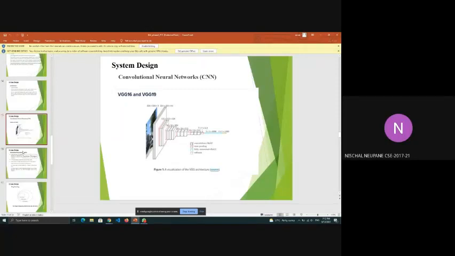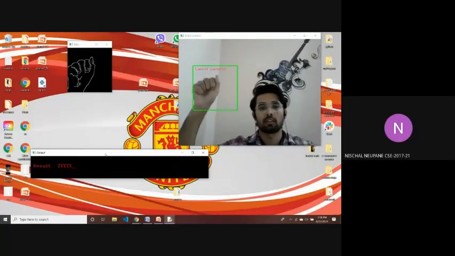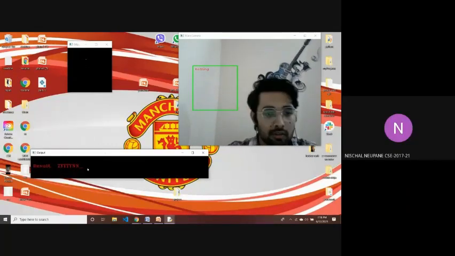There are various other architectures we could have used, such as AlexNet. But VGG16 and VGG19 are more precise compared to the others, like AlexNet, because they have more layers, and the precision increases because of that. Now, there are different layers in VGG16. If you show the sign here, then it will show the output right here in the result.